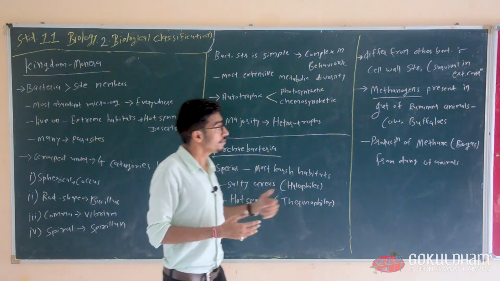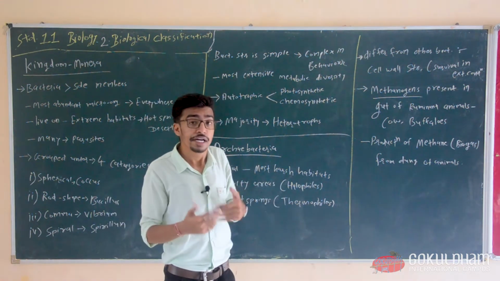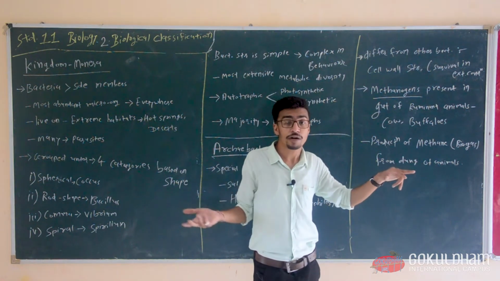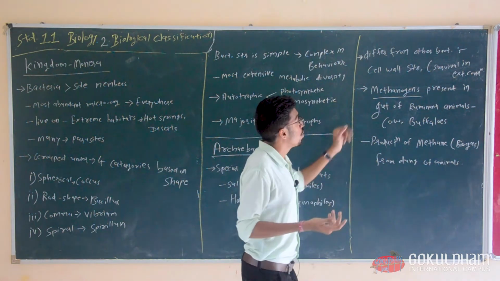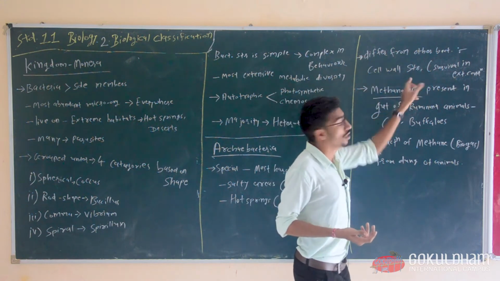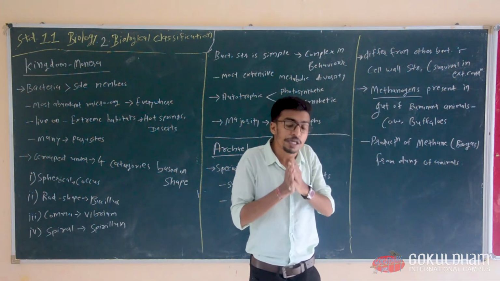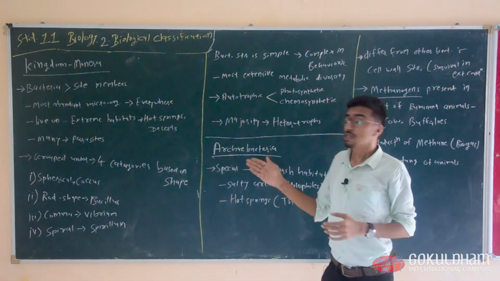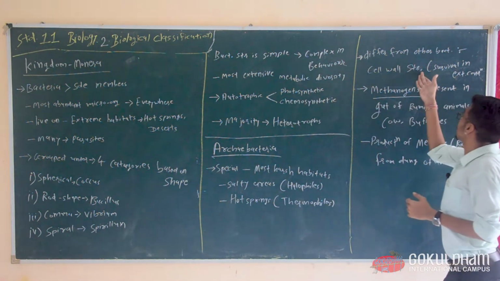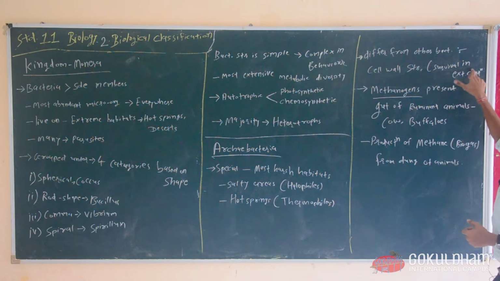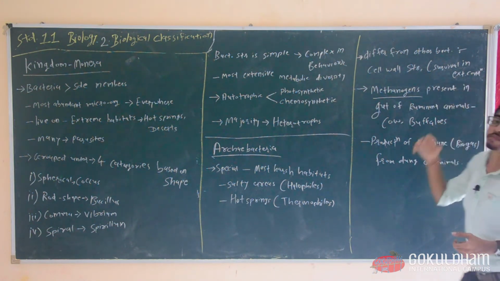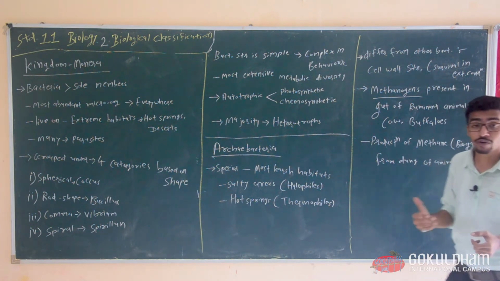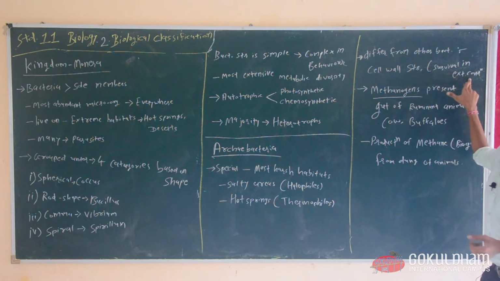Now archaebacteria differ from other bacteria in their cell wall structure. That's why their survival mode is different. They survive in extreme conditions because of their unique cell wall.